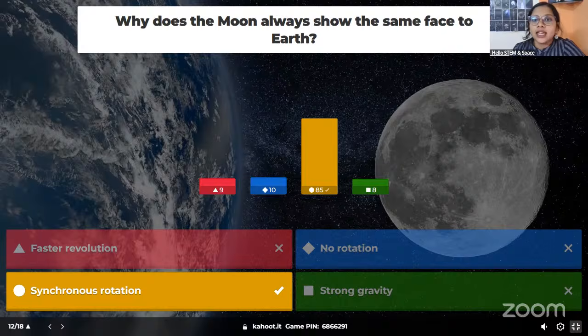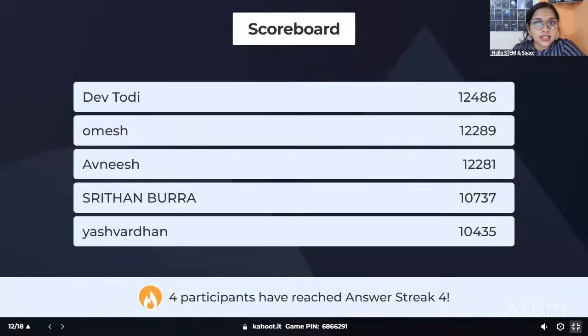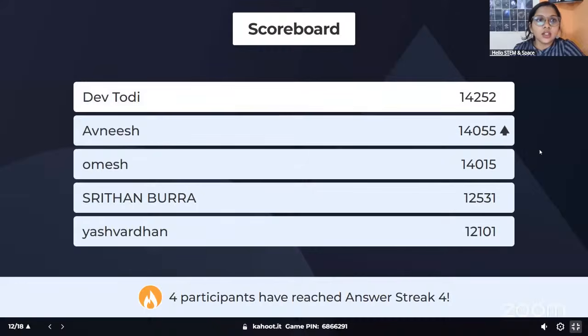All right, yes, there are not many changes, only Avnish jumped to the 2nd position. Apart from that, no change. Let's quickly go to the next question.